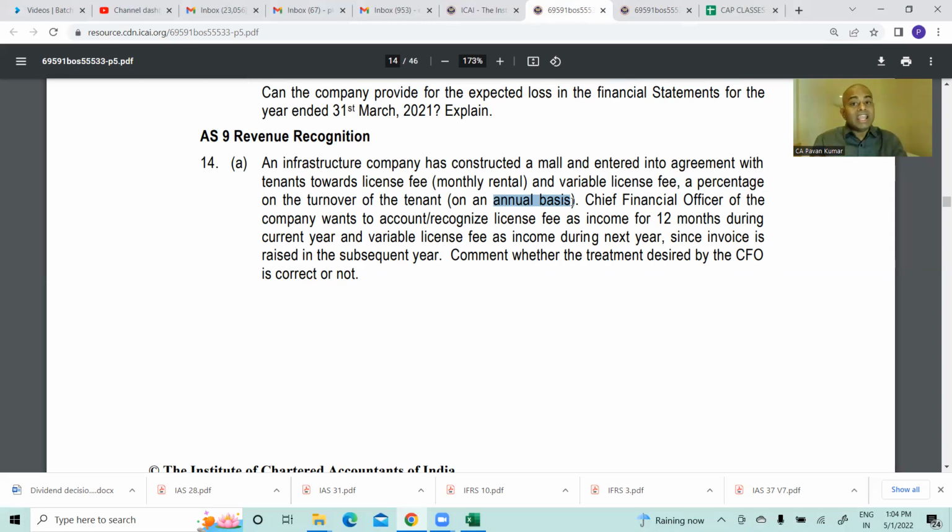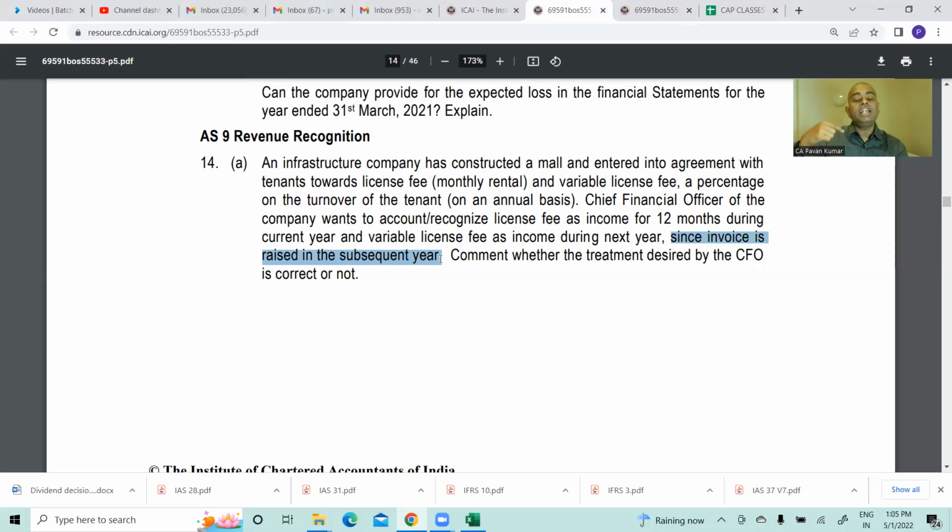Now it is speaking about my revenue recognition principle. So what CFO is saying, he wants to recognize license fee, what is license fee? Monthly rental, license fee during the current year, but variable license fee as income during the next year because invoice is raised in the subsequent year. So sale revenue of Vrinda for the current year is, say, for example, 1 crore. On that 1 crore, 10% is 10 lakhs. So on 31st March, only I will come to know this. I am generating invoice in the next year.